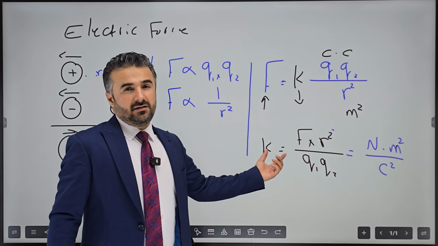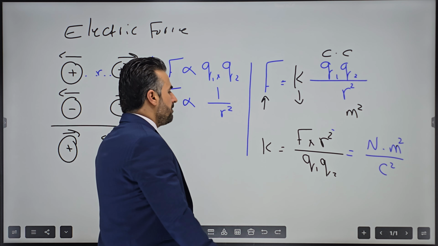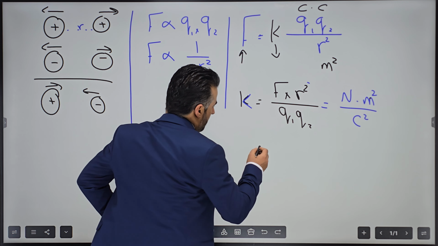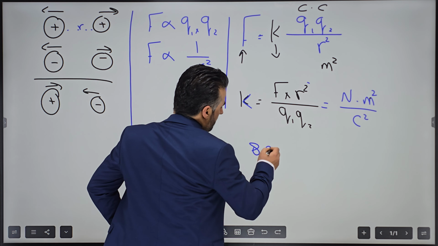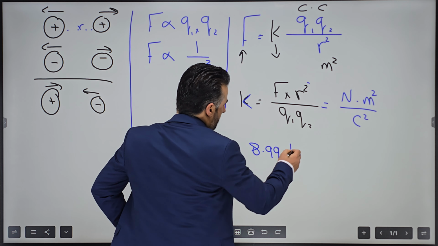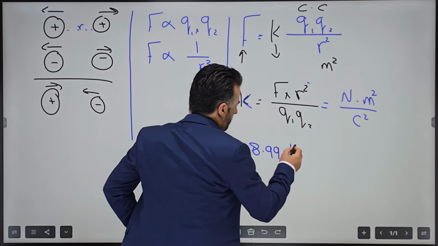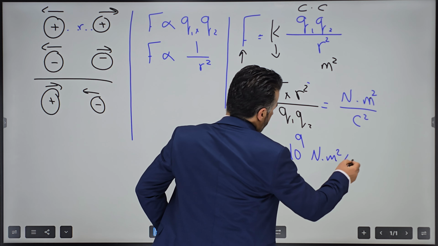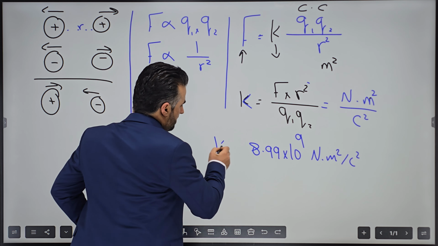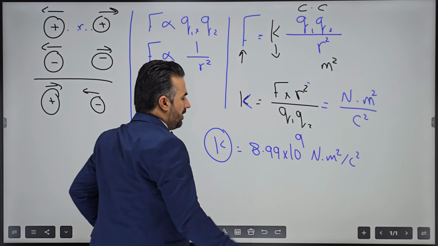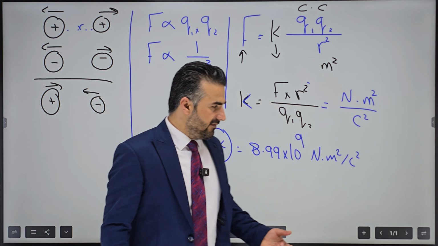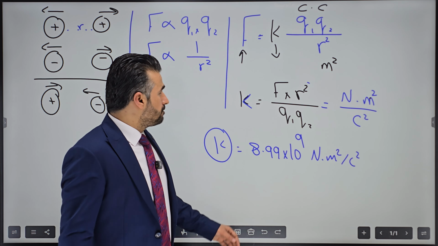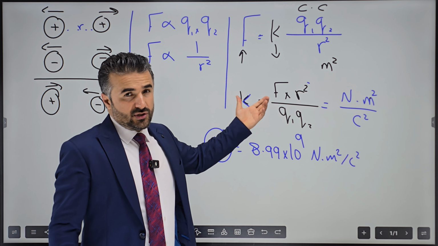But as for the magnitude, because it is a constant, it has a fixed value. The value is 8.99 times 10 to the power positive 9 Newton meter squared over Coulomb squared. This is the magnitude of k, this constant. This constant, obviously, we can say it is for the medium where the charges are.